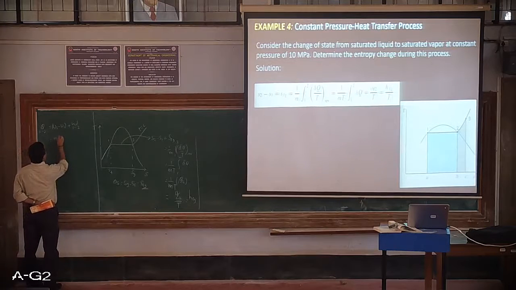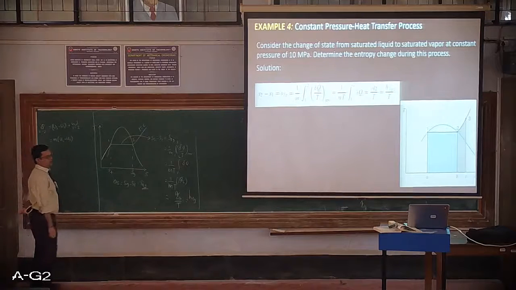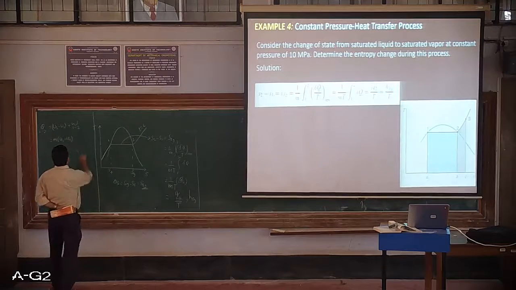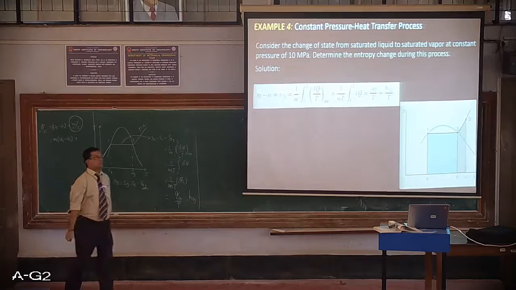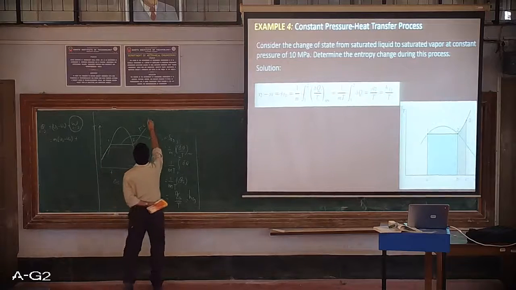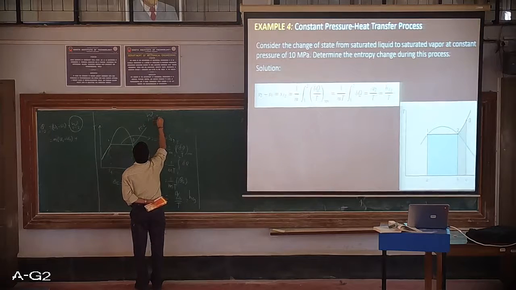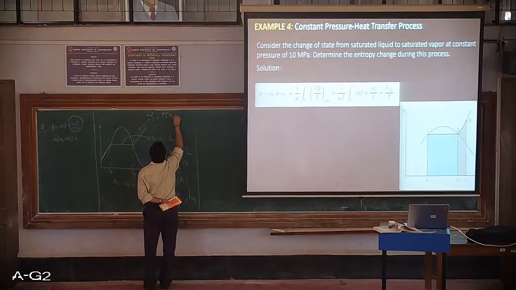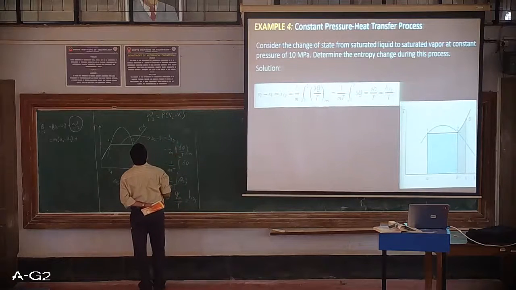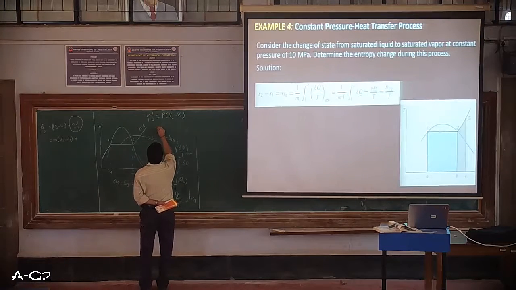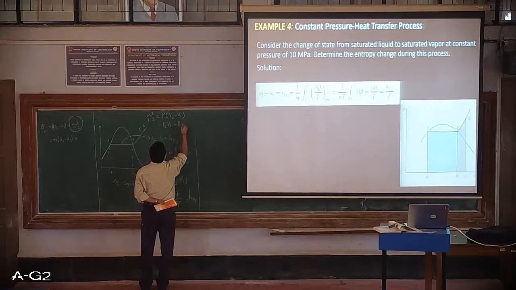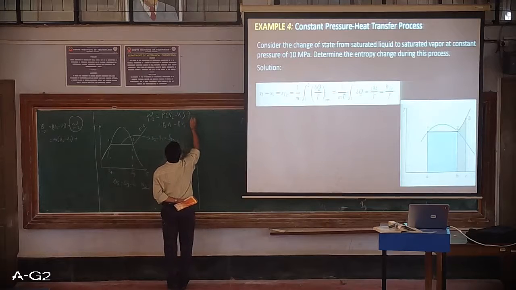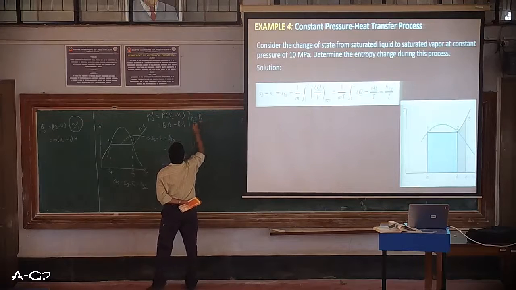So it is going to be m(u2 minus u1), small u2 minus small u1, plus the expression for constant pressure work done. Work done for a constant pressure process is P(V2 minus V1), which I will write as P2 V2 minus P1 V1, and we can claim here that P2 is equal to P1, constant pressure process.